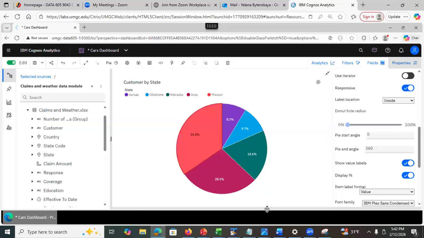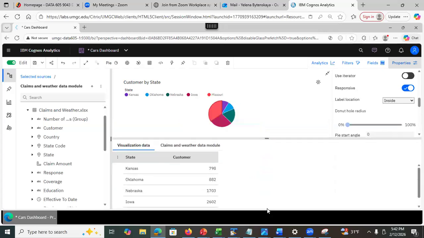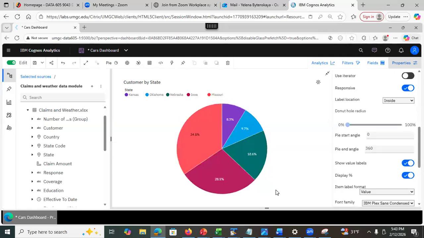If I wanted to see the numbers as well, if I click here, it will show me the data that is being visualized. So see that way I can see both, right? I can see percentages and actual counts. If I want to, I can just see the data being visualized. See this? This is similar to what you saw in explorations. You can see the data that is being visualized, okay?